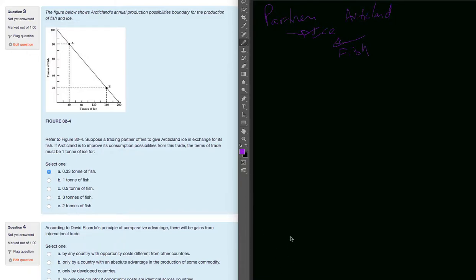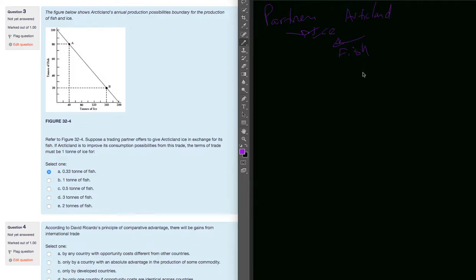Okay. I could produce 100 fish or 200 tons of ice. So for every unit of fish that I send off, I'm giving up 2 tons of ice. I'm giving up fish, but for 1 ton of ice, so for 1 fish, I'm giving up 2 tons of ice. For 1 ice, I'm giving up half a fish, because for 200 ice, 100 fish. So for every 1 ice, I'm giving up half a fish.